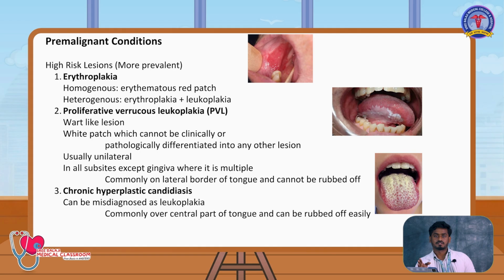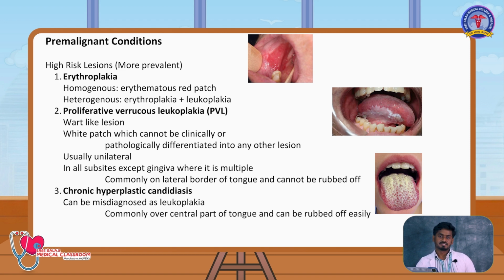If you segregate the words, you will understand what proliferative verrucous leukoplakia is. Leukoplakia is a white patch which cannot be clinically or pathologically categorized into any other lesion. Verrucous is a warty-like lesion. So it is a proliferative warty-like lesion with white color. It usually arises on the lateral border of the tongue. Wherever in the oral cavity it arises, it is usually unilateral, a single lesion. It won't be bilateral or multiple.